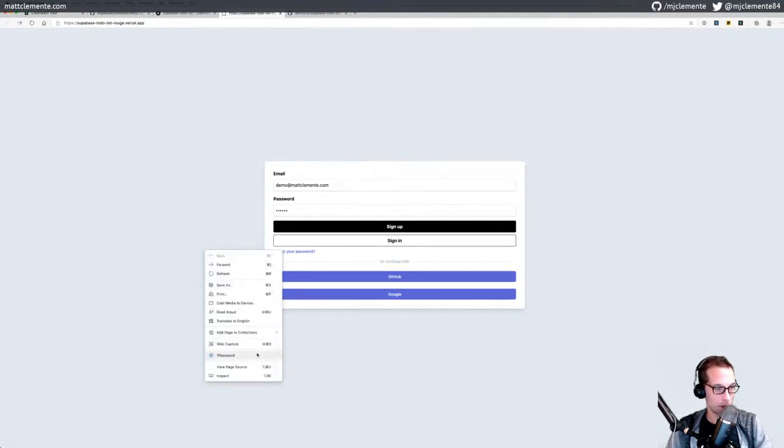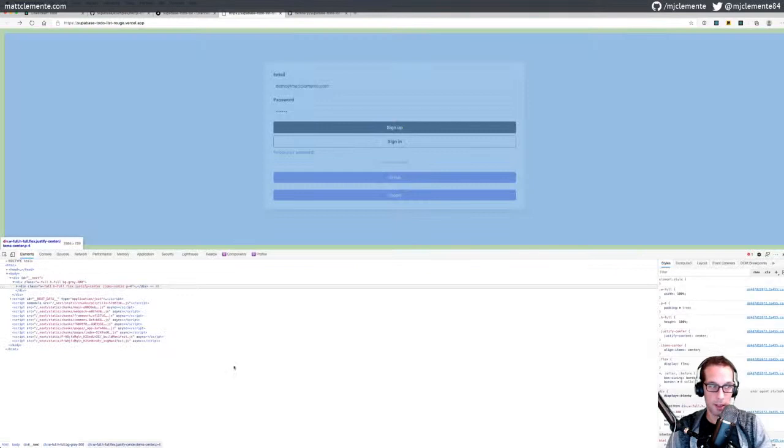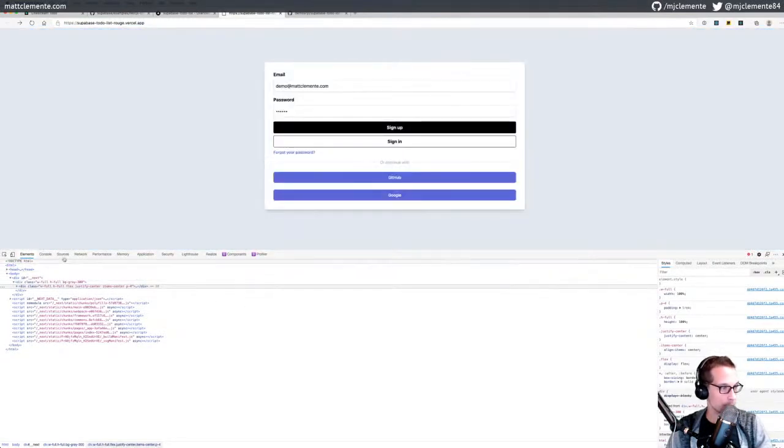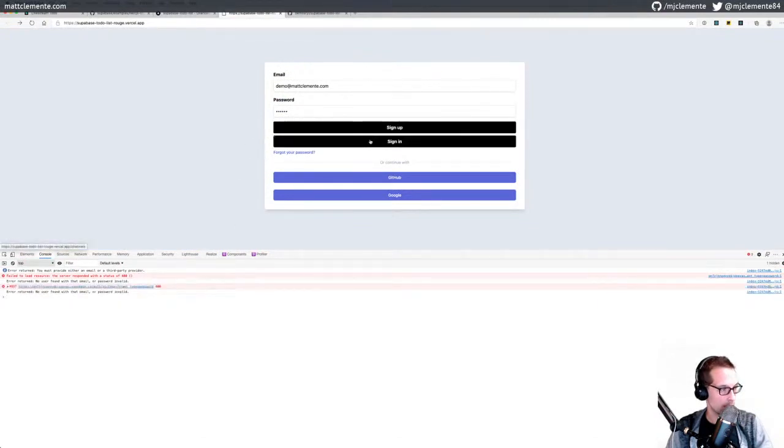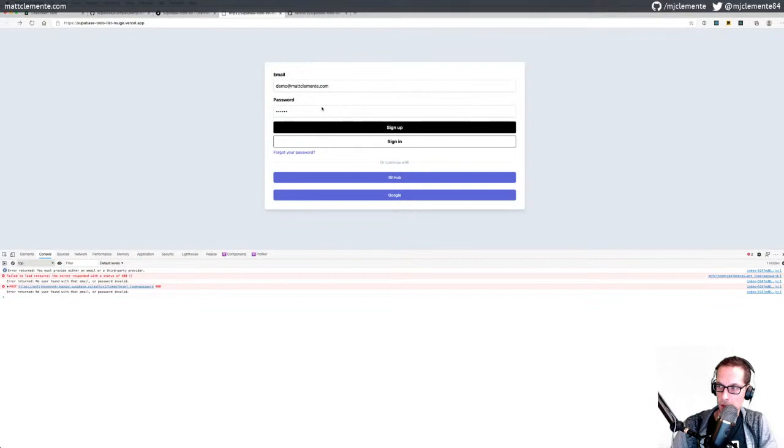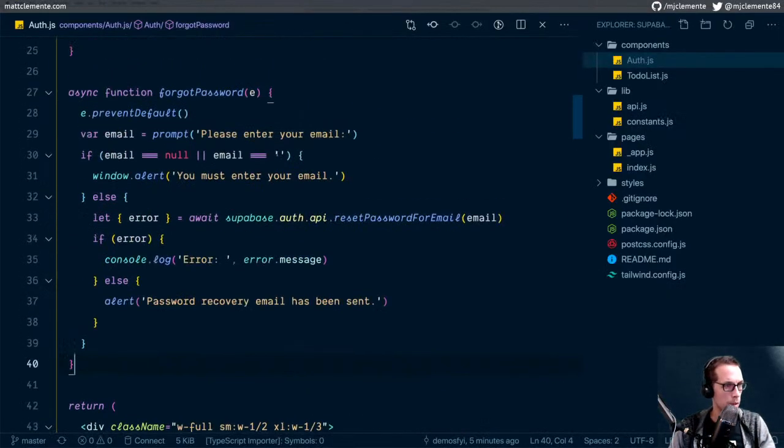Check the console here because I feel like I should be getting an error. Failed to load resource, server response with 400. Sign in. So I'm getting an error, but I guess the view isn't set up to display that error. It's strange.